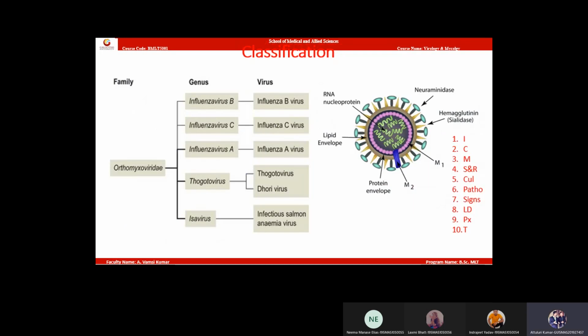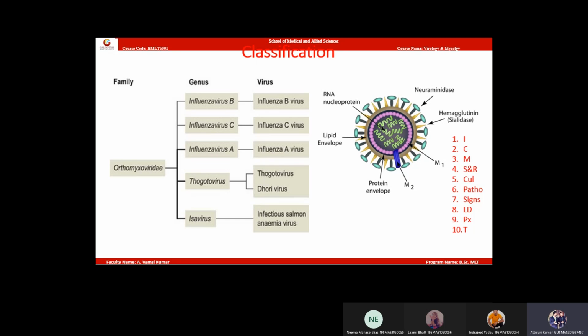Write the classification: Orthomyxoviridae. Rather than sideways, you write a flowchart. Then you have 5 classes, okay? Influenza virus A, B, C, Togoto virus and ISA virus. Write this classification. Genus: influenza virus A, B, C, Togoto virus and ISA virus.